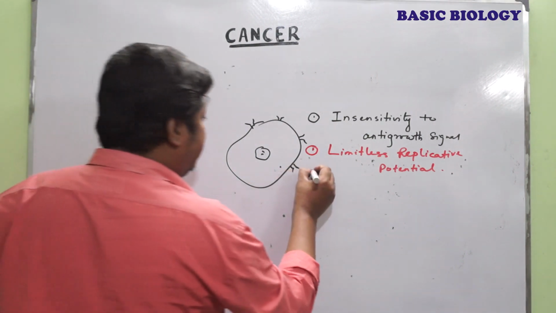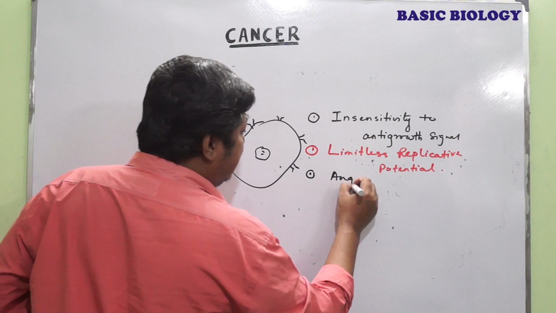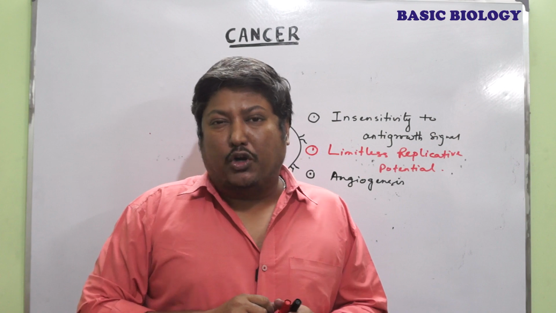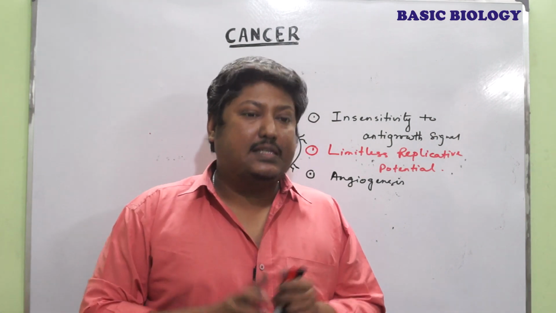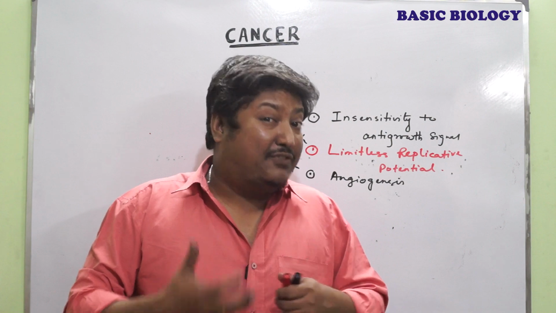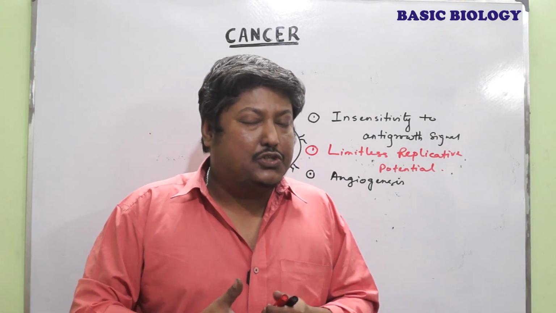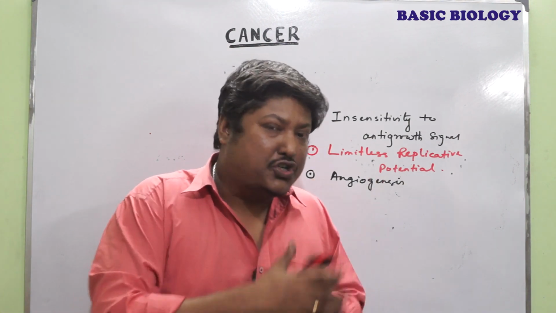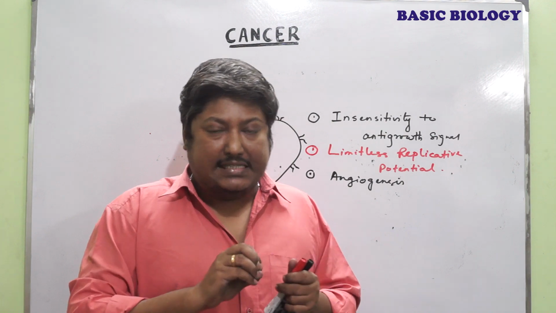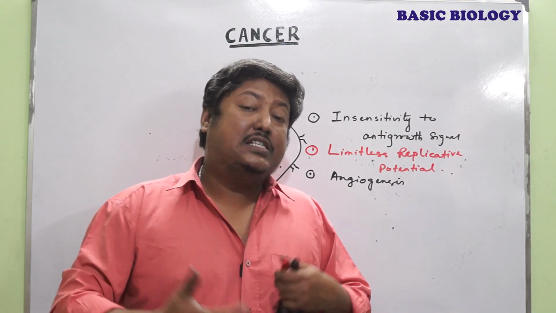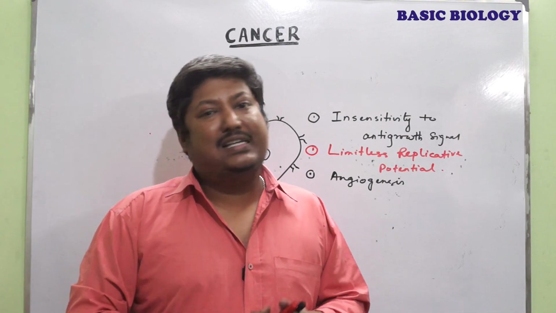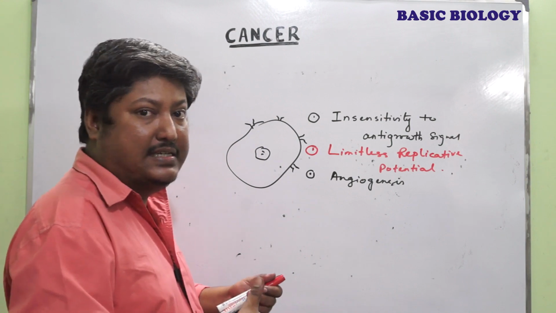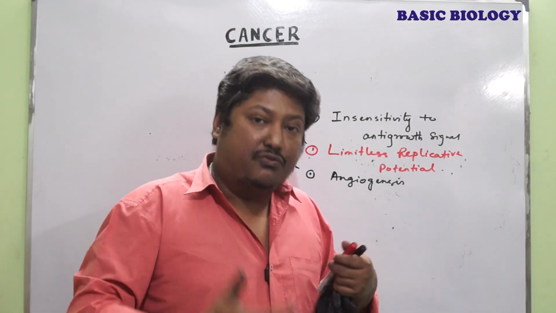Third one is angiogenesis. Now, for the growth of a tumor, there is a very essential factor, which is the growth of blood vessels. If the blood vessels do not grow, that leads to a restriction in the growth, or in the proliferation. But in cancer, the growth of blood vessels is much higher and it promotes tumor growth. So angiogenesis, that means the growth of blood vessels, the vascularization process, is very fast.